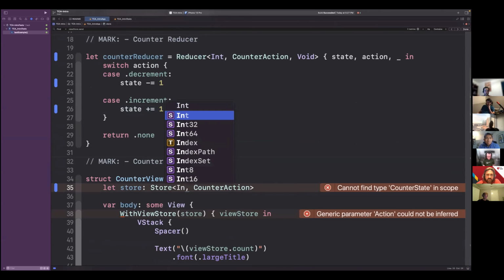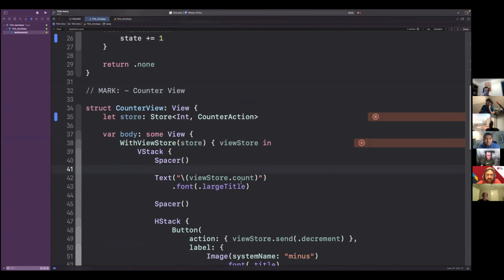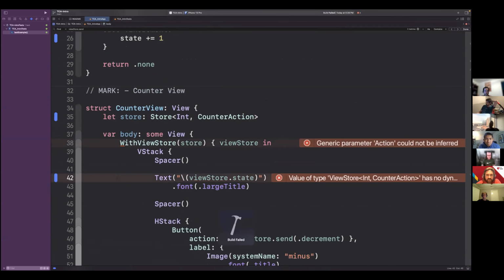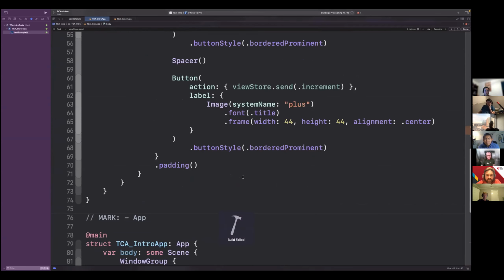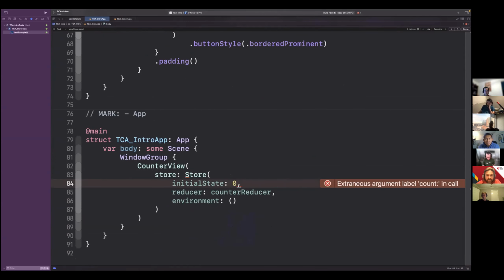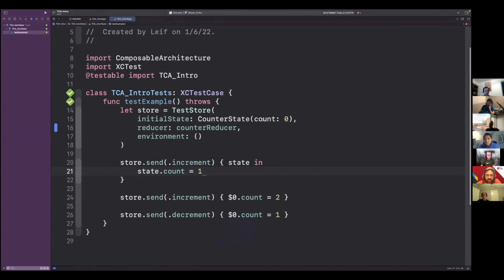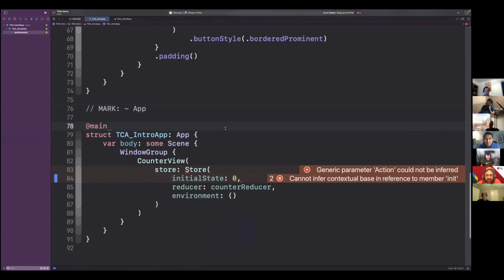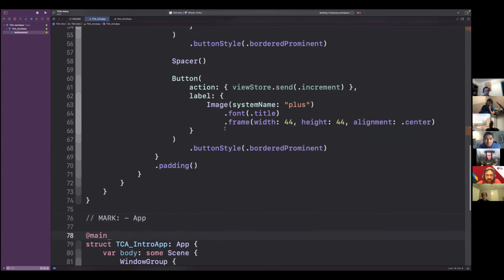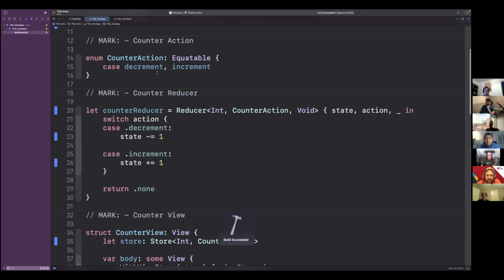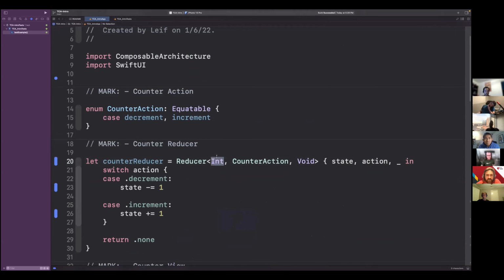So if I quickly just change everything to int, and just change this to state, well, it's going to fail because right now we'll just put it in 0. So now this whole view and the reducer are working on a single value, and that is literally just an integer.